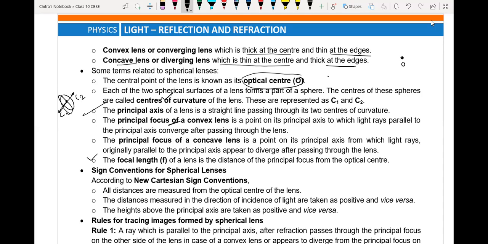All values measured on this side, from the optical center towards the x-axis side, will be positive. From the optical center towards the x dash axis side, all values will be negative. Again, above the axis will be positive and below the axis will be negative. That's all you have to remember.